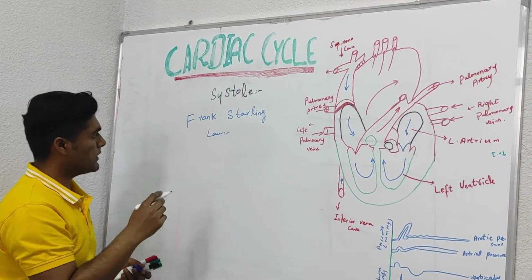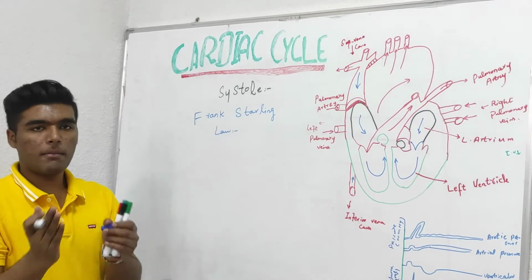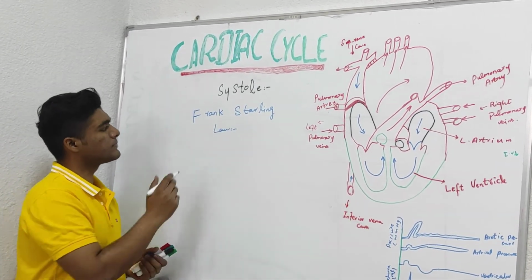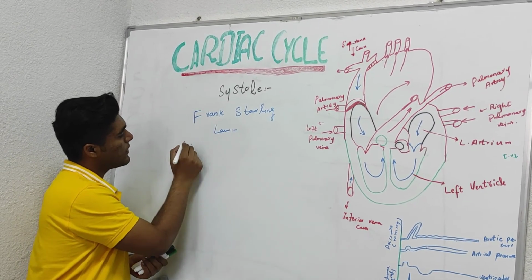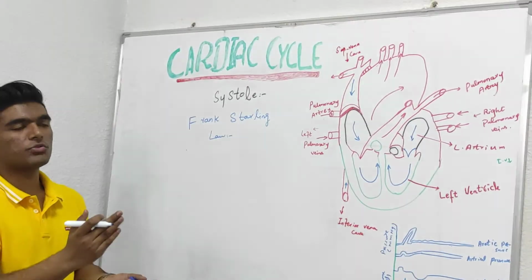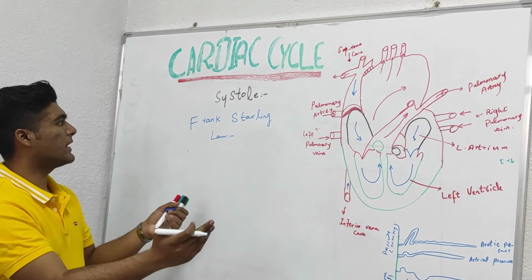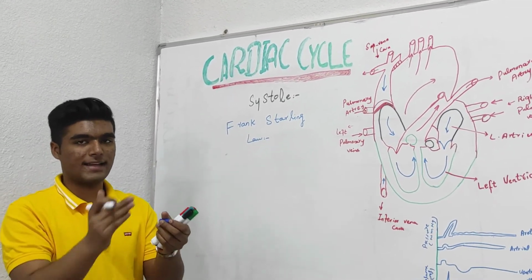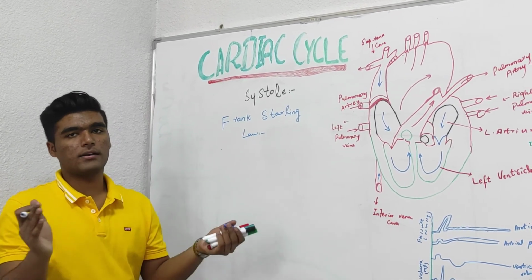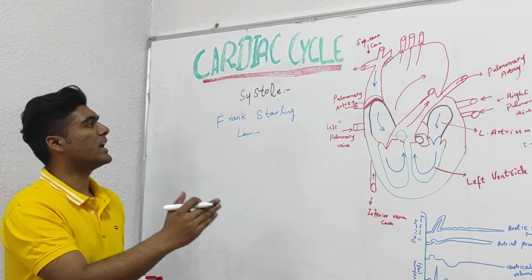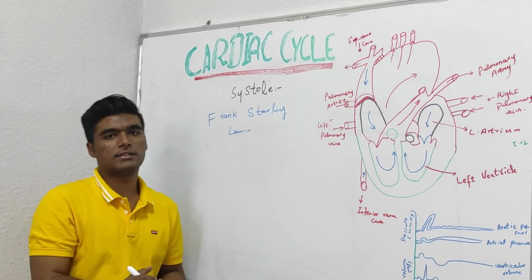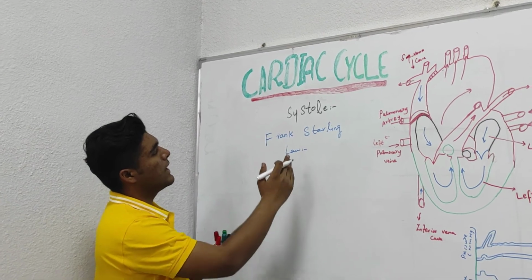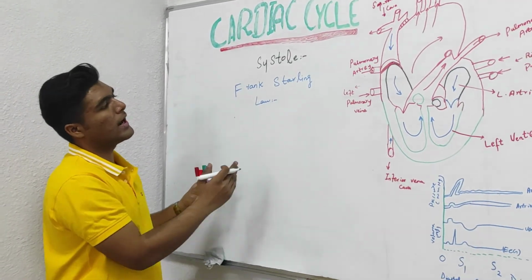According to this law, within physiological limits, the heart pumps out all the blood that comes into it. The mechanism is that when blood is in excess in the ventricles, they contract more and push that blood into the aorta. And that's basically our procedure of the cardiac cycle and the phases of systole and diastole.